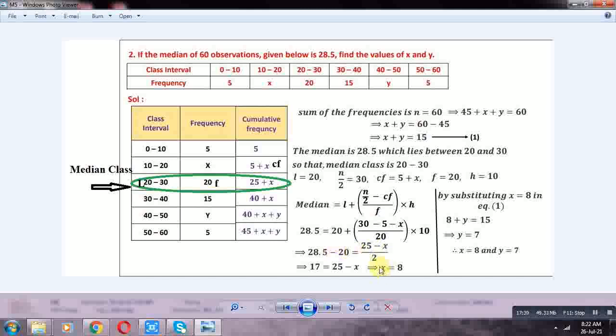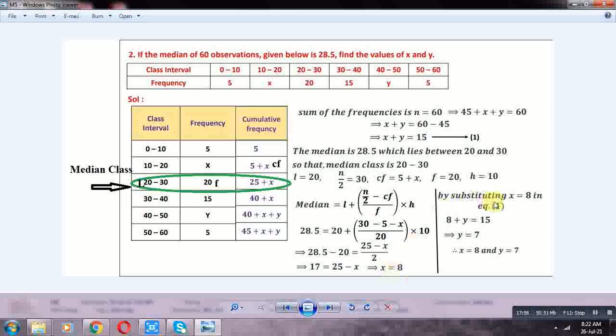Transposing minus x to the LHS gives plus x, and transposing plus 17 to the RHS gives minus 17. x is equal to 25 minus 17, that is equal to 8. The value of x is 8. Substituting x equal to 8 in equation 1, x plus y is equal to 15, so 8 plus y is equal to 15.